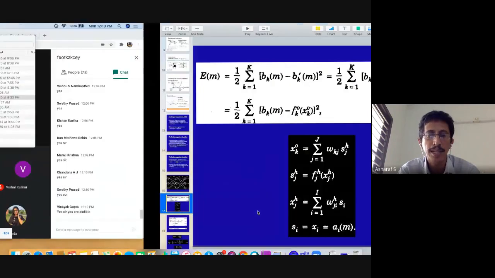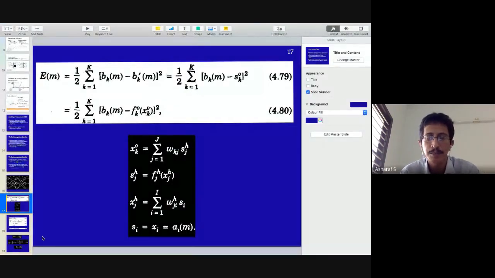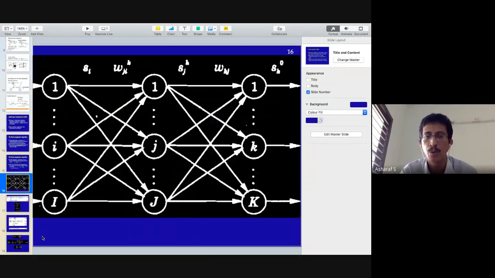So let's go to the next slide. You have found the error, defined in terms of the desired output B and the actual output B dash. B minus B dash is what I computed at every step. So error E is known. All I need to compute is dou E by dou W. To adjust the weights here, I need to compute dou E by dou W_kj. And to adjust the weight here, I need to compute dou E by dou W_ji. That's all we are going to do.